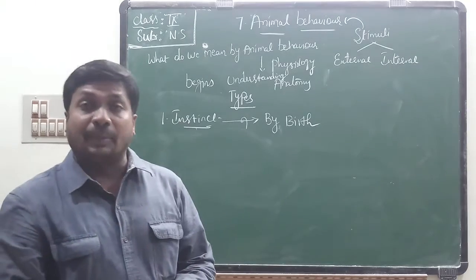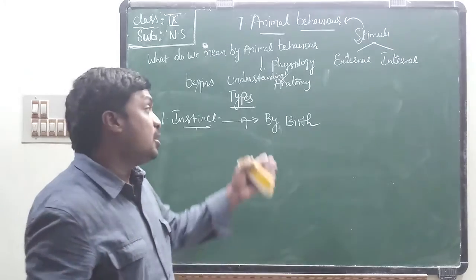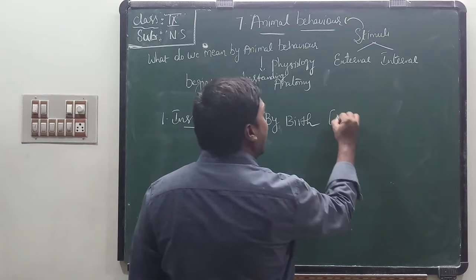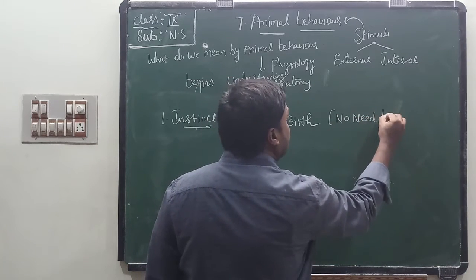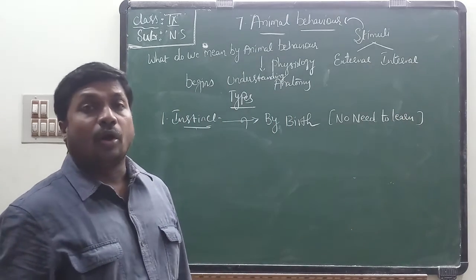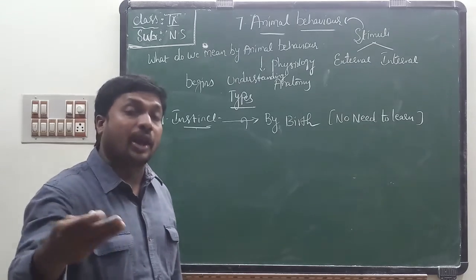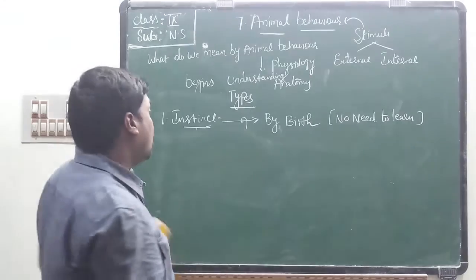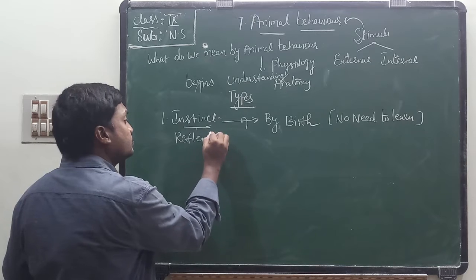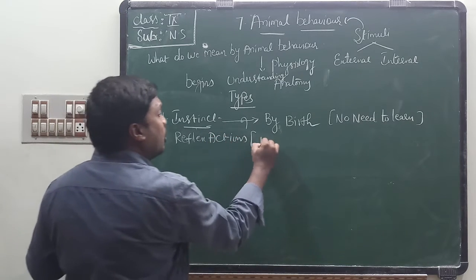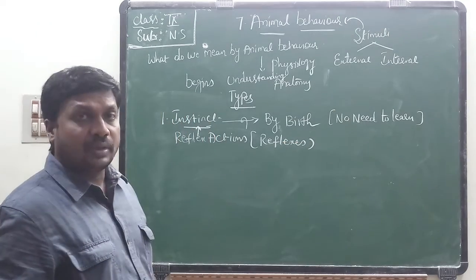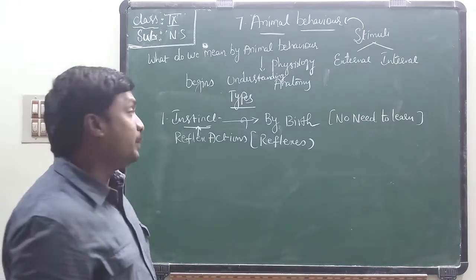Instinct behavior. The behavior which is performed by animals which comes by birth is known as instinct behavior. This instinct behavior, no need to learn. We can find it in all animals, and it comes by birth. Do you know reflex actions? Reflexes are a type of instinct behavior. Reflexes are also a type of instinct behavior.